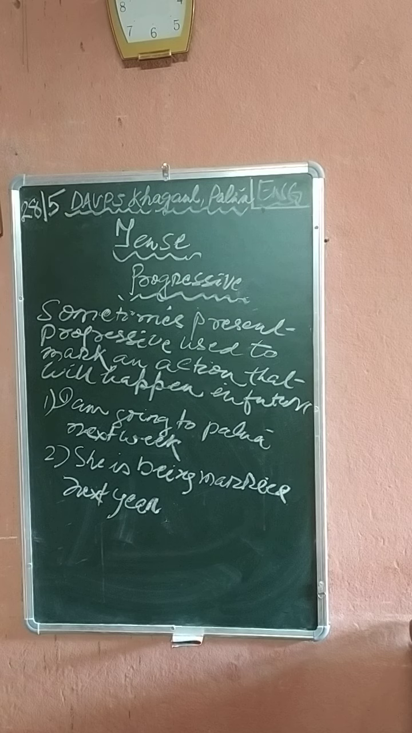It tells about an action that will happen in future. He is about to jump. So like that. They are going to London next year. We are going to take examination in the month of September. So, here present progressive or present continuous is used to mark an action that will happen in future.